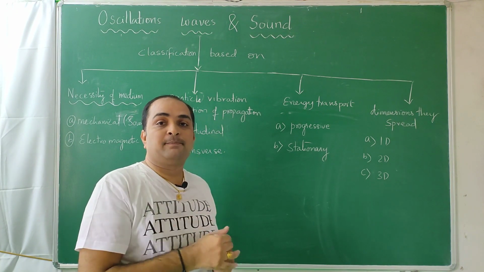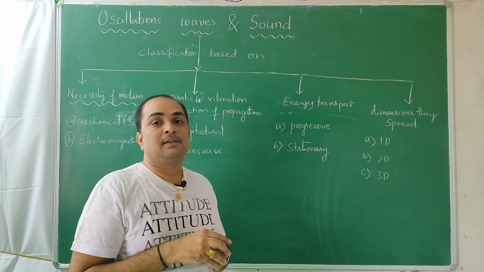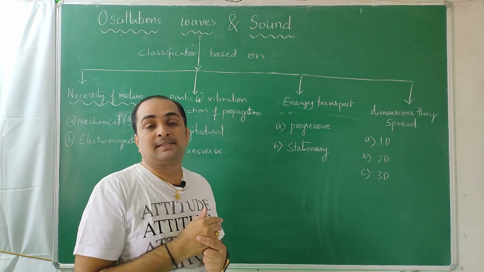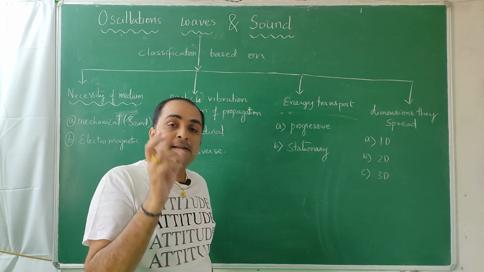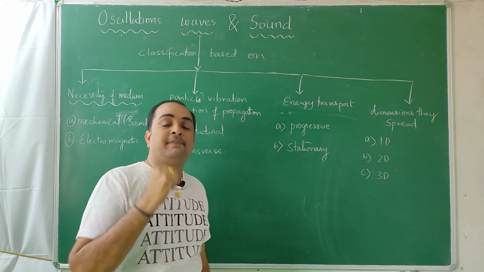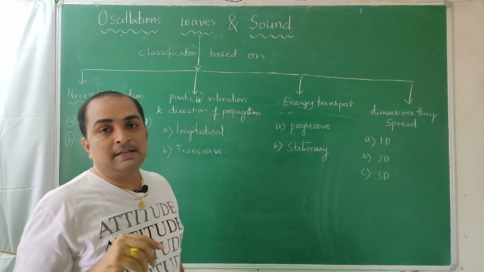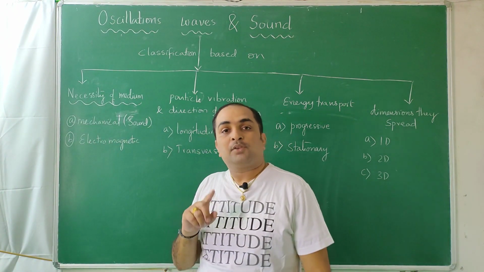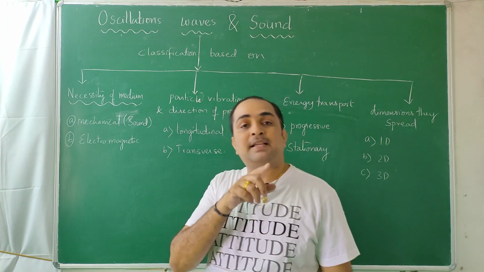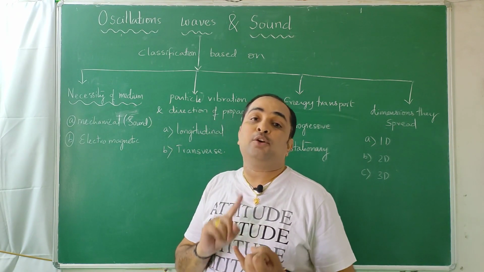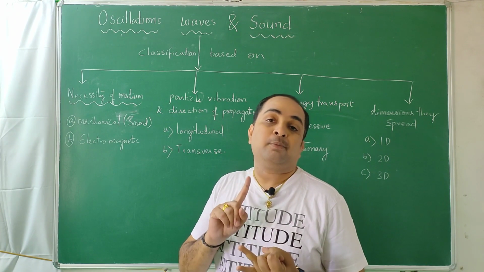A field shows its effect, but the field itself is invisible, and a field is not a solid, liquid or gas. So electric field, gravitational field, magnetic field, three fields are there. Electric and magnetic fields are interrelated. A changing electric field produces a magnetic field, and a changing magnetic field produces an electric field. That you study in two chapters called electromagnetism and electromagnetic induction.